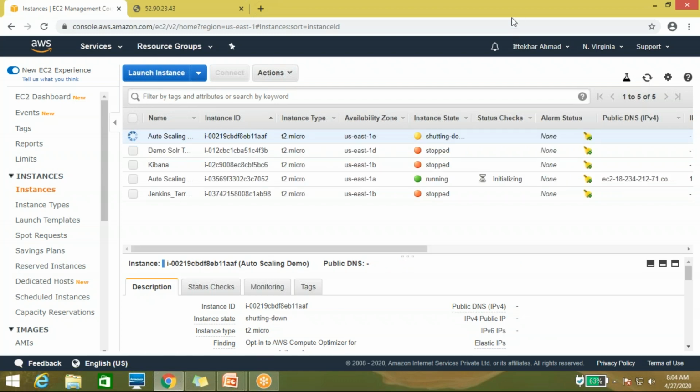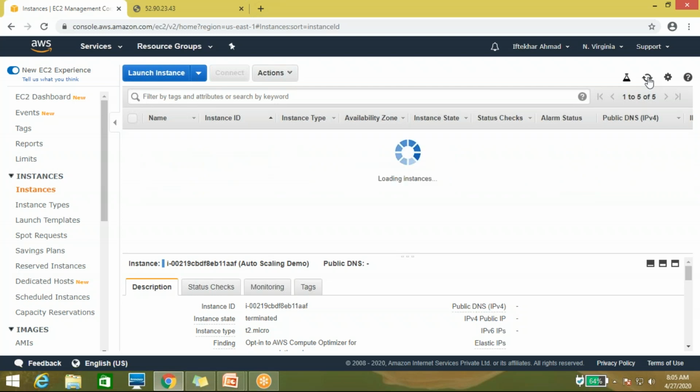Iftikhar, one question. You said earlier warm up timing like 60 seconds. What is that? Warm up time means how much time it will take to bring up a new instance. Auto scaling, if required, will provide you a new instance. Here I have terminated one instance, then within 60 seconds it will bring up a new instance and you can use that instance within 60 seconds. That is called warm up time, and there is cool down time also.